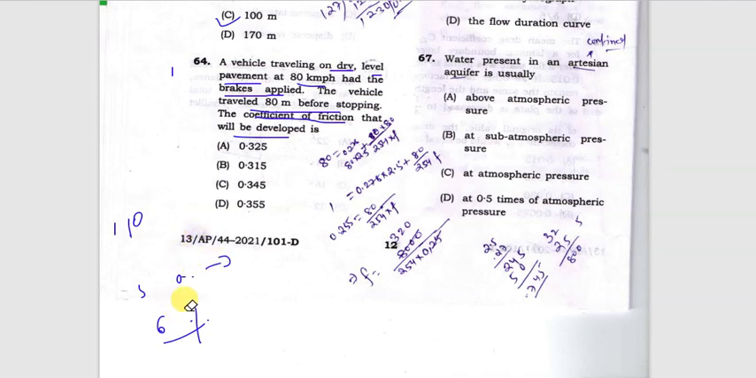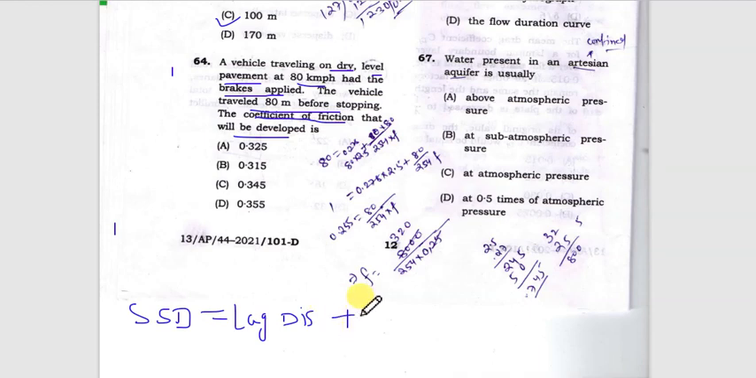We know that the stopping sight distance formula is composed of two parts. SSD is composed of lag distance plus braking distance. Lag distance is due to the reaction time. Before application of the brake by the driver, the reaction time is taken to act onto the condition.